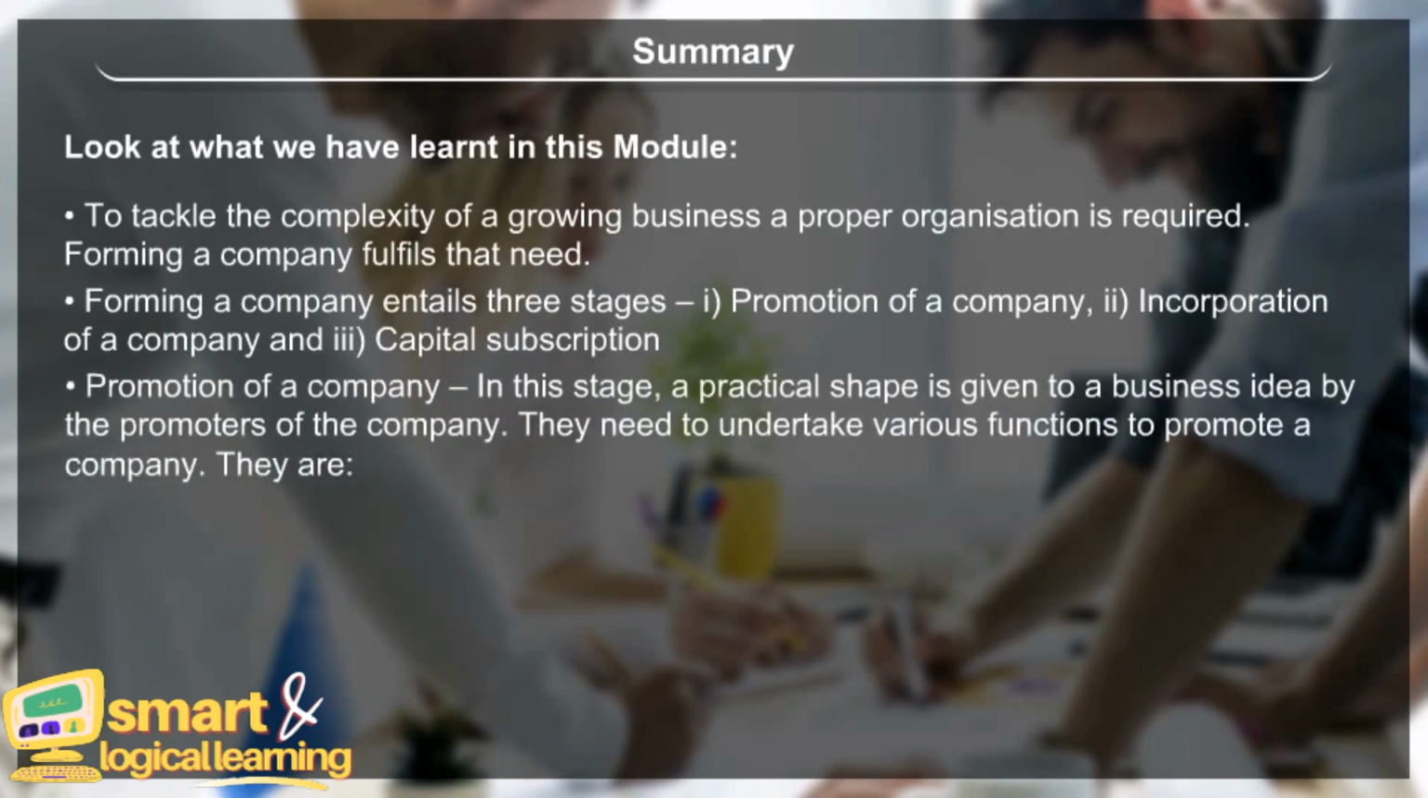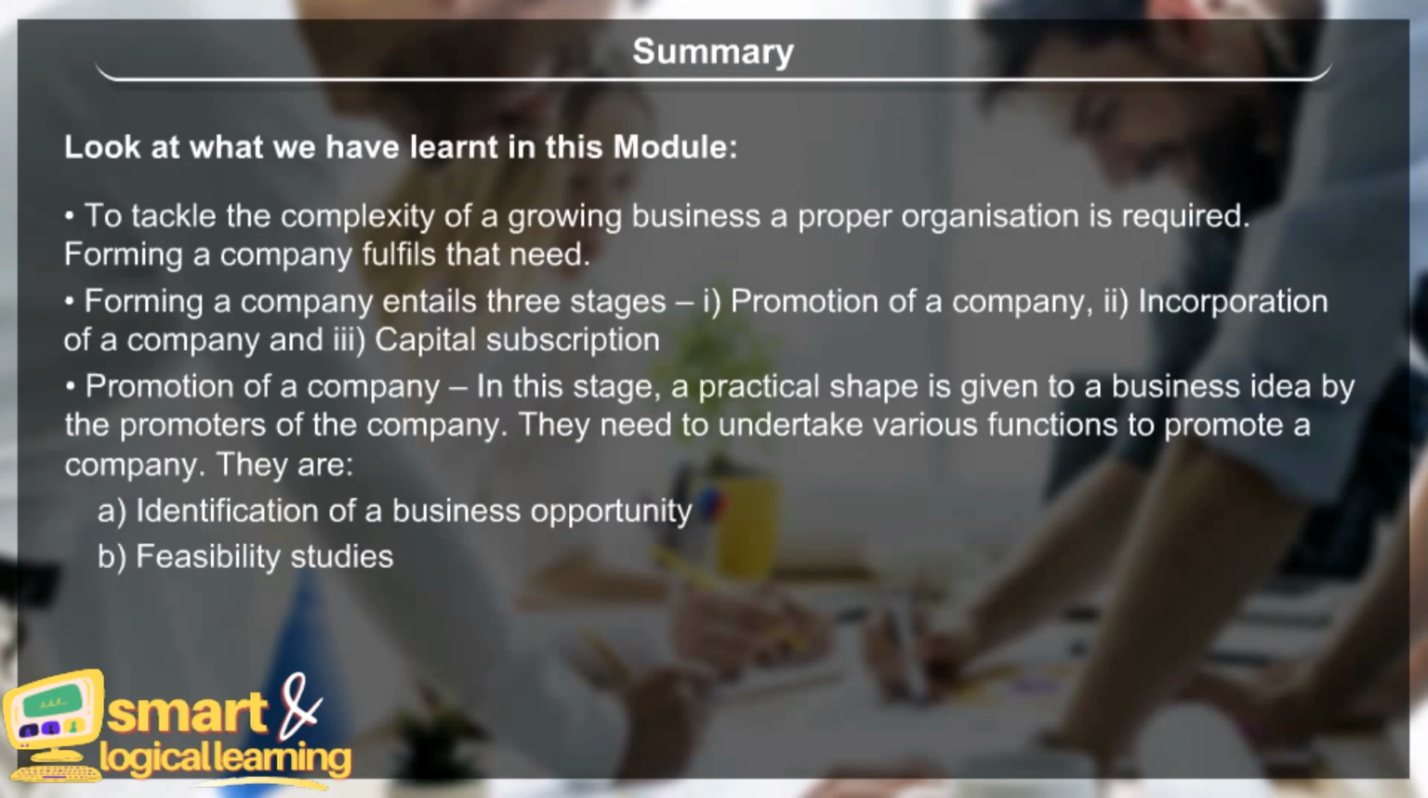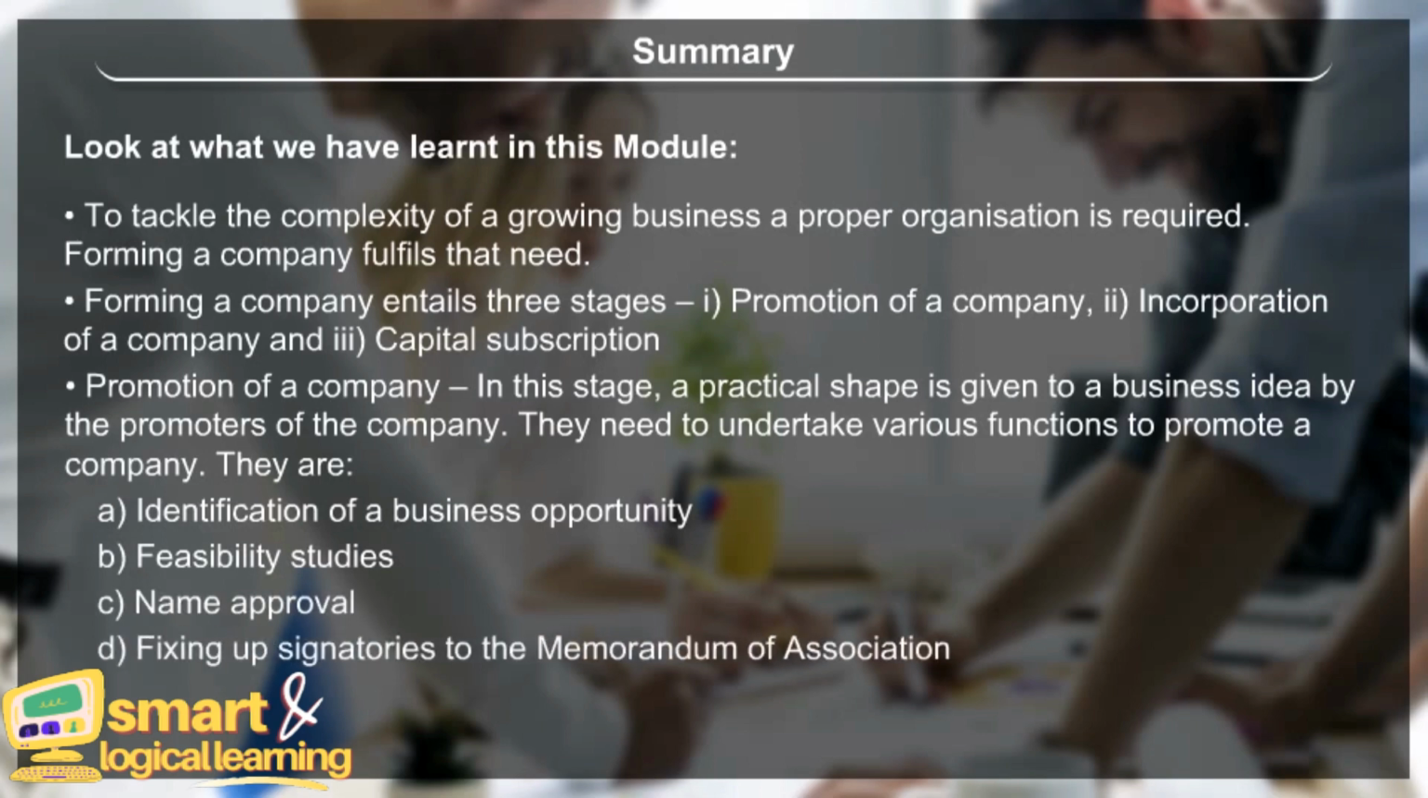Promotion of a company. In this stage, a practical shape is given to a business idea by the promoters of the company. They need to undertake various functions to promote a company. They are: A. Identification of a business opportunity. B. Feasibility studies. C. Name approval. D. Fixing up signatories to the Memorandum of Association. E. Appointment of professionals. F. Preparation of necessary documents.